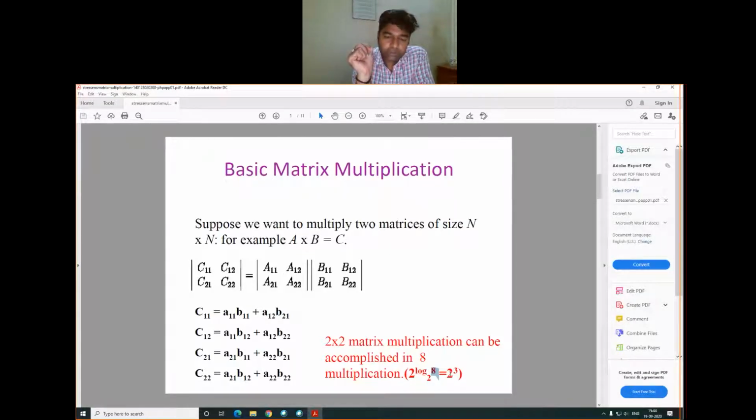Basically, this theorem is used to compute the time complexity of every recursive algorithm, and it is called the master theorem. And we know that here we are calling the same operation: for C11 we call addition, multiplication and addition, and for C12 we call multiplication and addition. The same operation is called n number of times.